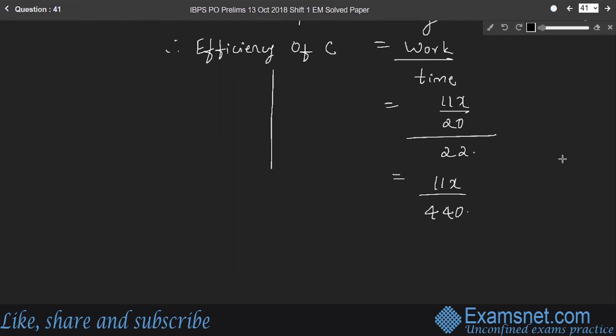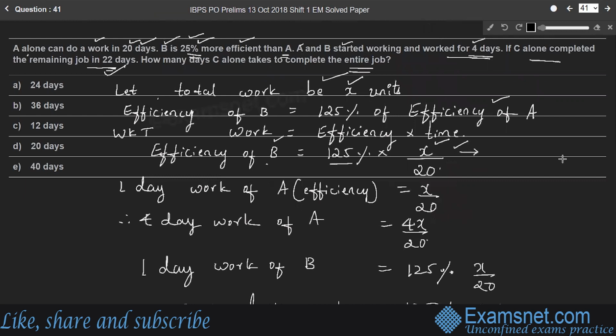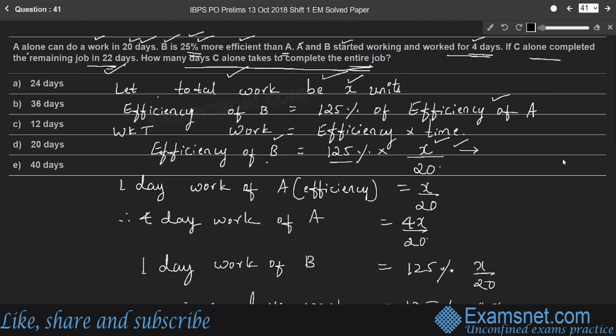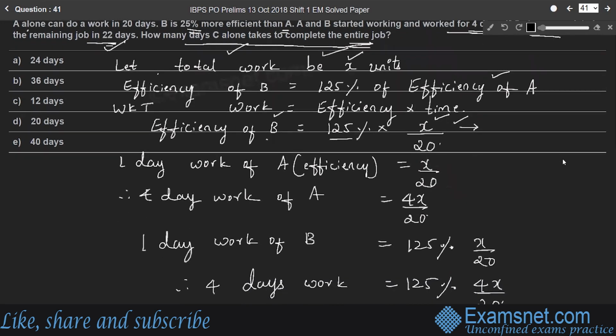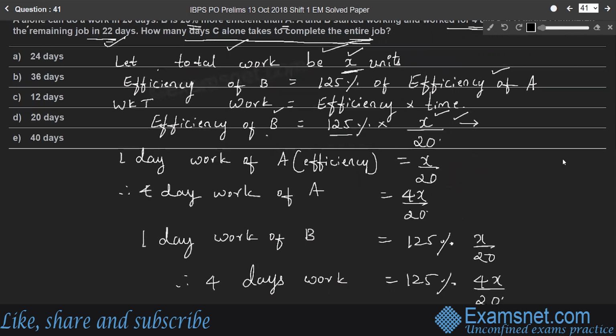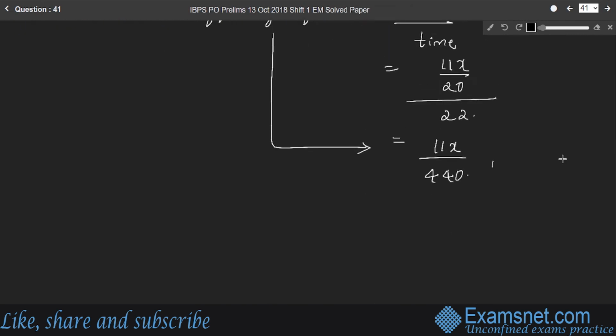This is the efficiency of C, right? So what is asked in the question? How many days does C alone take to complete the entire job? So from the beginning, how many days does C take to complete the entire job? Here the entire job is x units and the efficiency of C is this much.